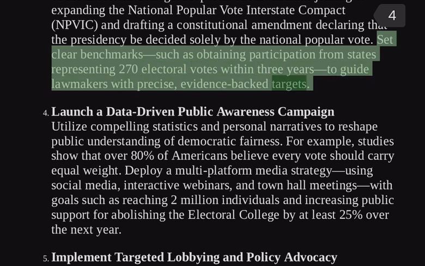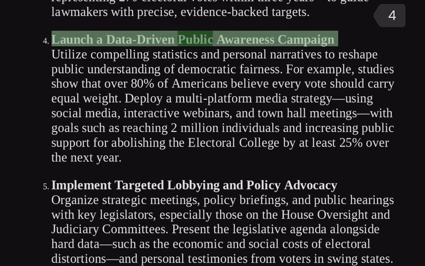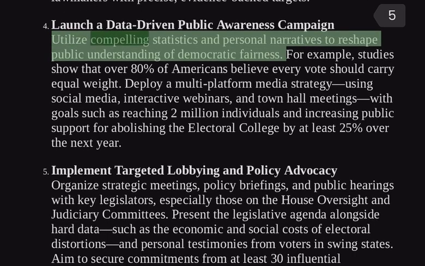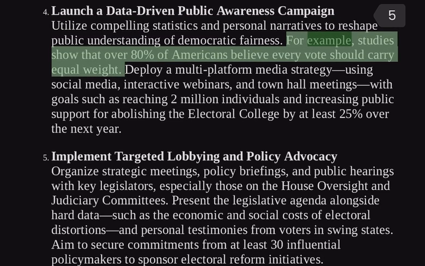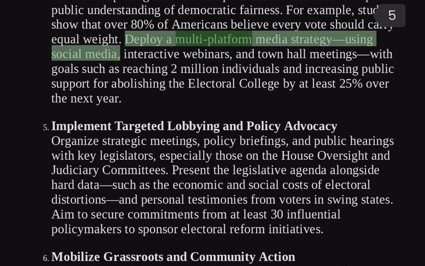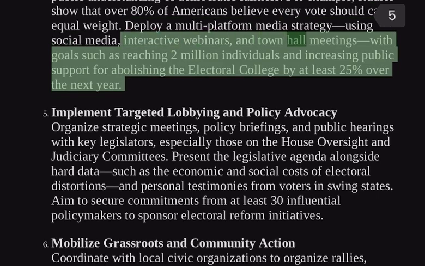4. Launch a data-driven public awareness campaign. Utilize compelling statistics and personal narratives to reshape public understanding of democratic fairness. For example, studies show that over 80% of Americans believe every vote should carry equal weight. Deploy a multi-platform media strategy using social media, interactive webinars, and town hall meetings, with goals such as reaching 2 million individuals and increasing public support for abolishing the Electoral College by at least 25% over the next year.